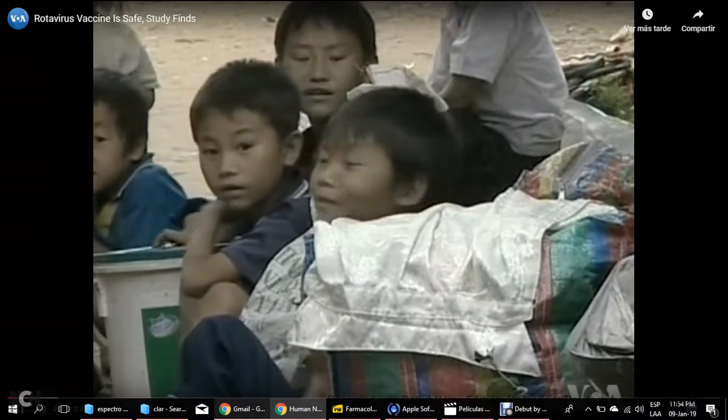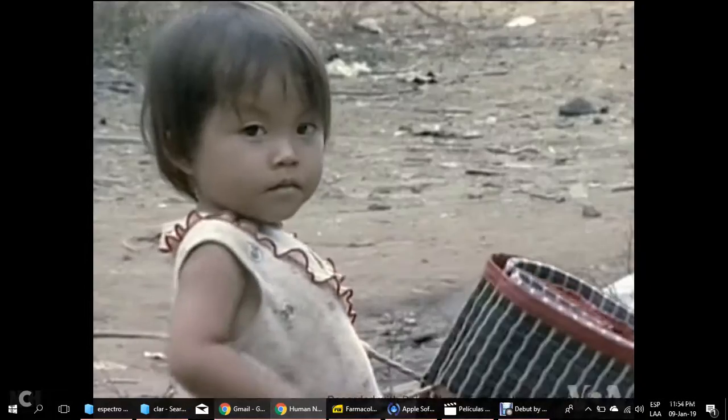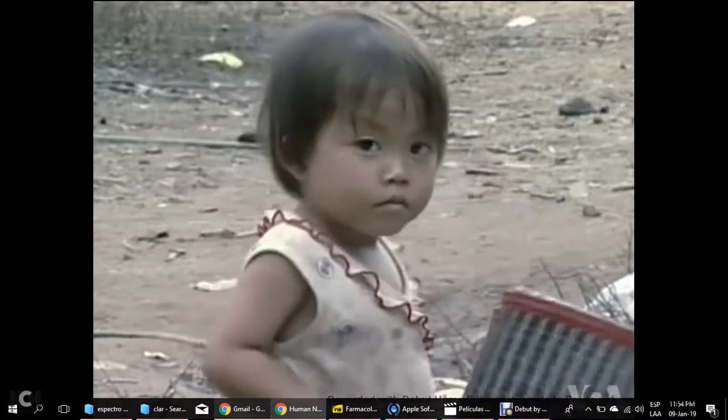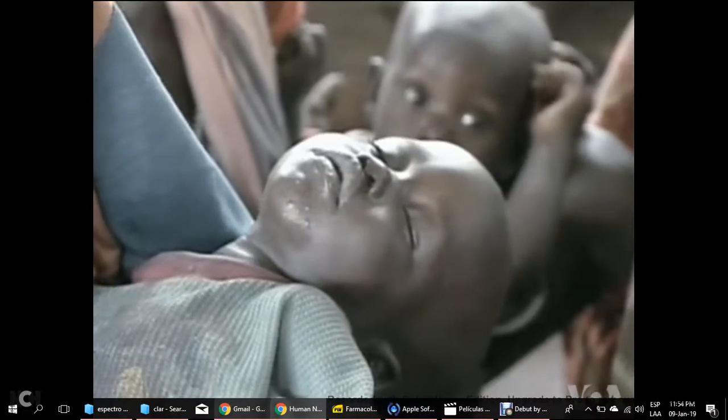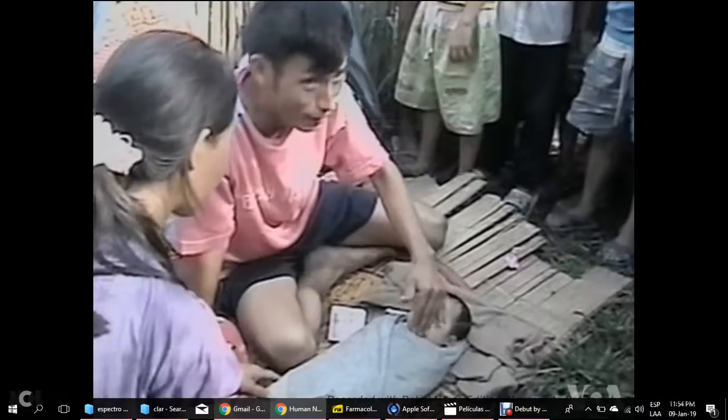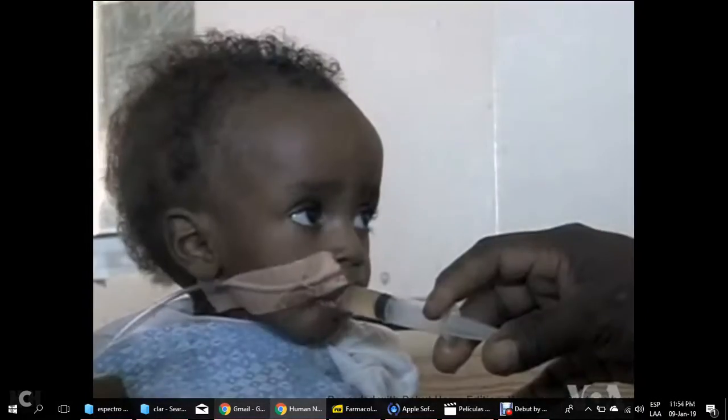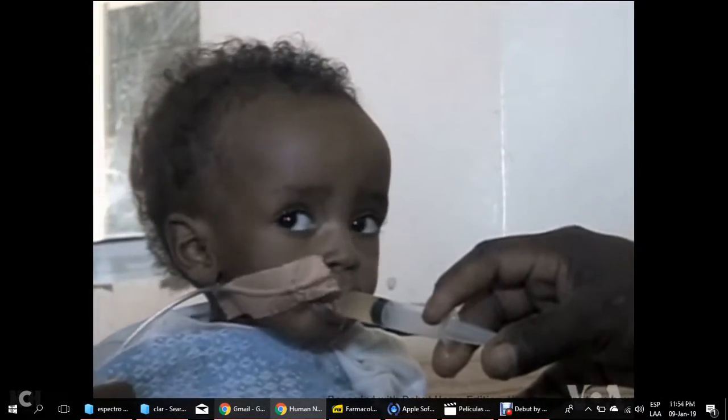Nearly every child in the world gets infected with rotavirus by age 3. The diarrhea it causes can result in severe dehydration and death. More than 85% of the deaths from this virus occur in Asian and African countries. As many as 2 million children are hospitalized each year because of rotavirus infections.